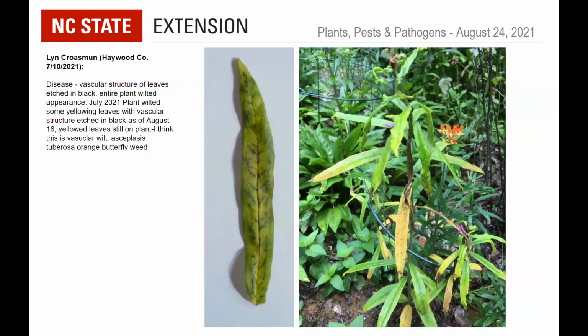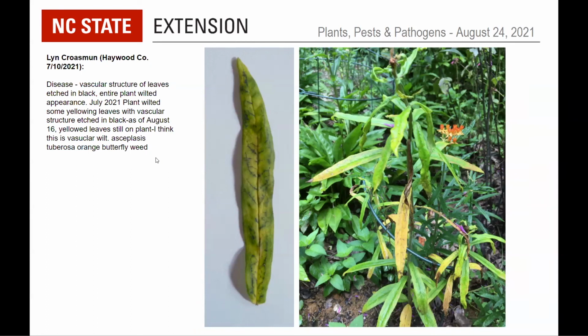So, Lynn, Haywood County, disease. This is an interesting one. Another Asclepias here. Just very quickly, I am not sure, but I hope it's not the following. And go to this page, because actually, before you go to that, this kind of reminded me a little bit of symptoms of black rot on cabbage.